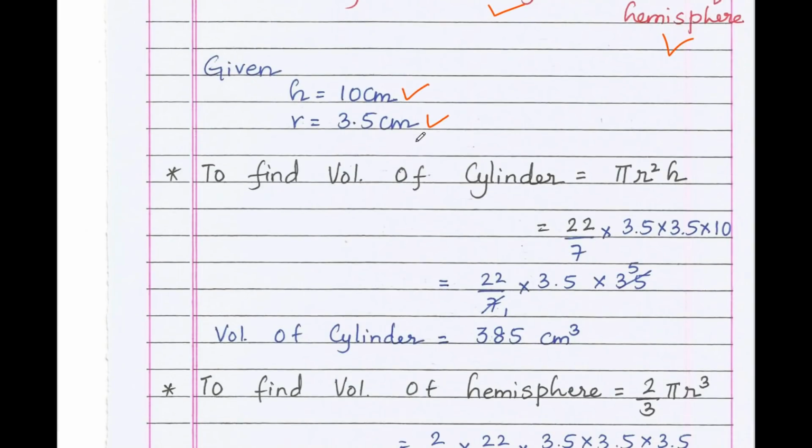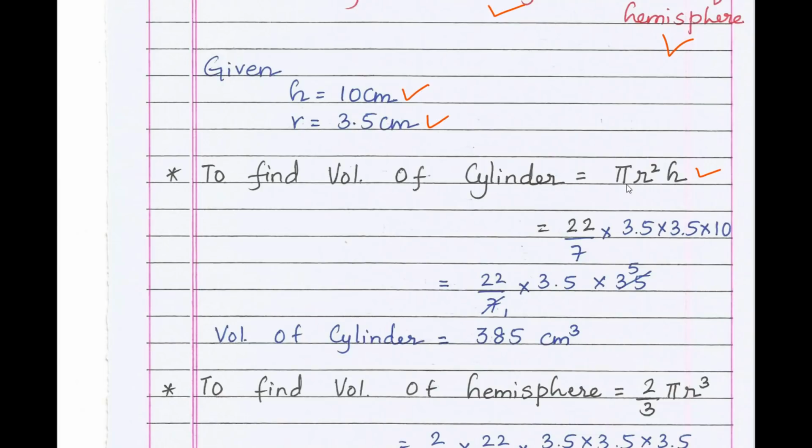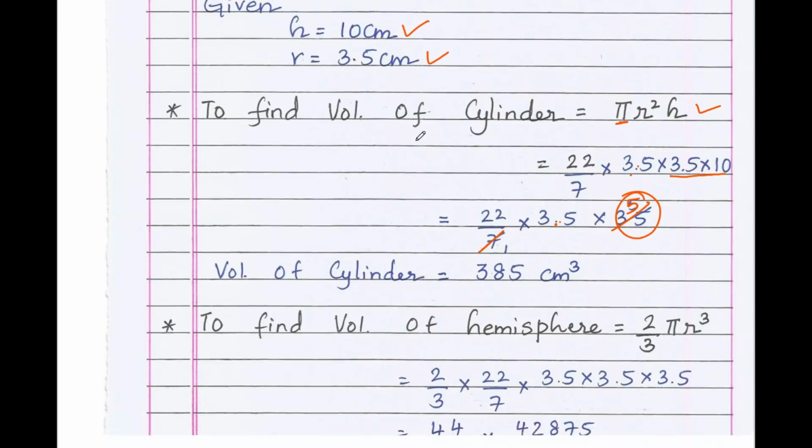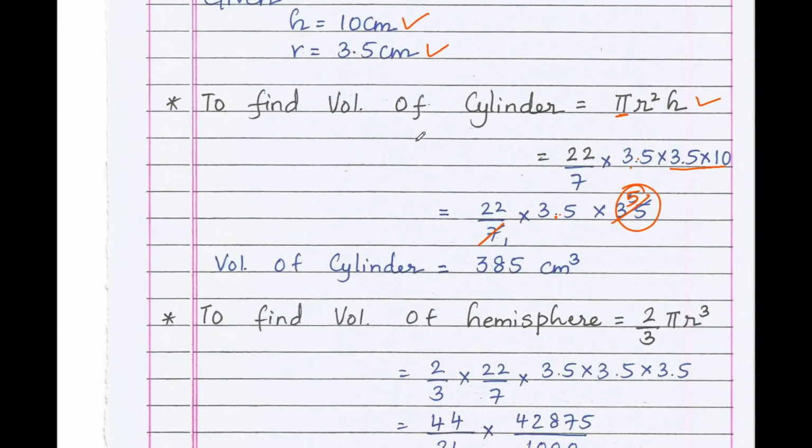First we'll calculate volume of cylinder. So volume of cylinder equals pi r square h. Pi value is 22/7 into r square is 3.5 into 3.5 into 10. 3.5 into 10 is 35. 3.5 as it is, 22/7. 7 ones are 7, 5s. Now multiply 22 into 3.5 into 5. You get the volume of cylinder is 385 centimeter cube. Since it is volume, it is expressed in cubic units.